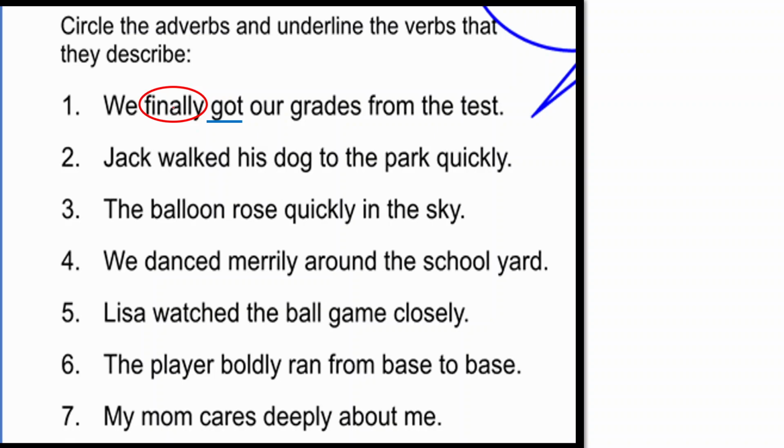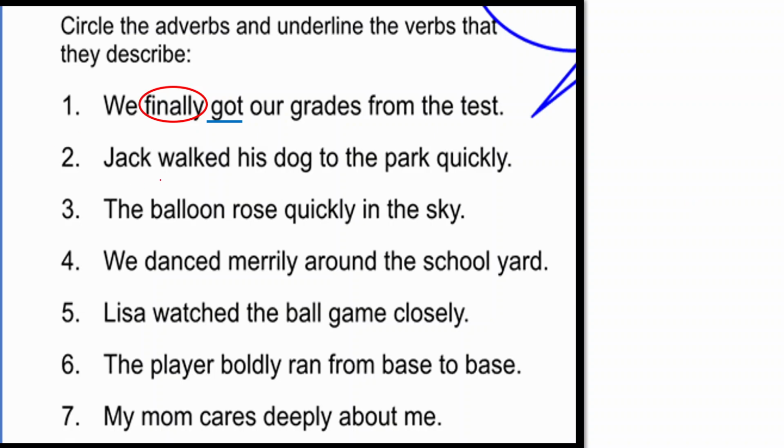Now let me tell you one more trick, children. Generally you will see that adverbs end with the word ly at the end. Most adverbs of manner, which tell you how, you will see that most adverb words end with ly. They end with ly, so this is a very good identification. If you see ly at the end of a word in a sentence, it means that it is an adverb, right, but not always, children. It does not always happen that a word with ly is an adverb. Okay, but generally it happens.